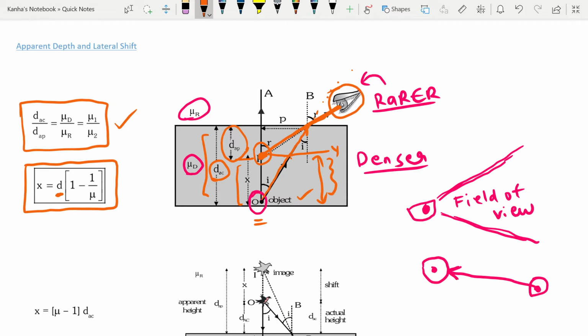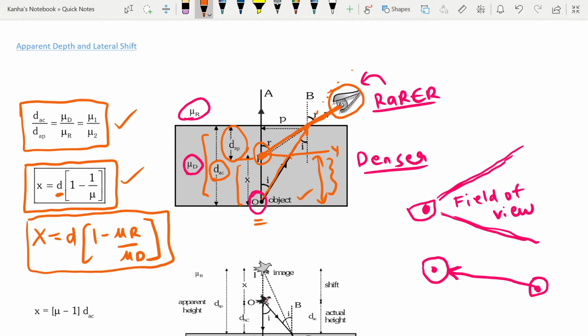What is mu? I have written mu here. Actually this equation is x is equal to d times 1 minus mu r by mu d. If this was air, then mu r becomes 1. That is why I wrote this equation, but the more general one is this. So this distance x, which is known as the shift between the object and the apparent position where we see the object, will be given by this, whereas your apparent depth will be given by this formula.